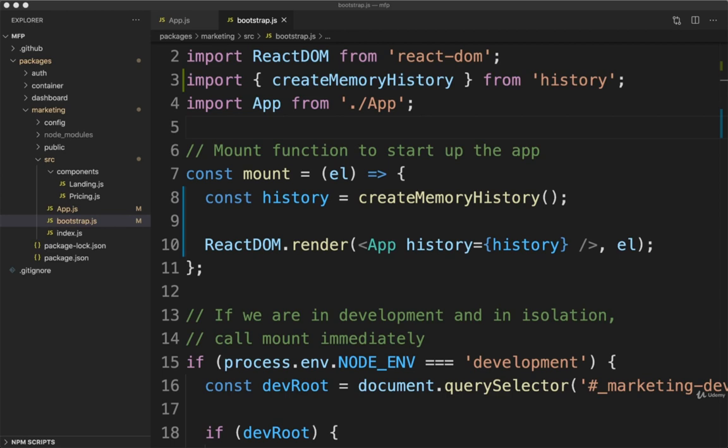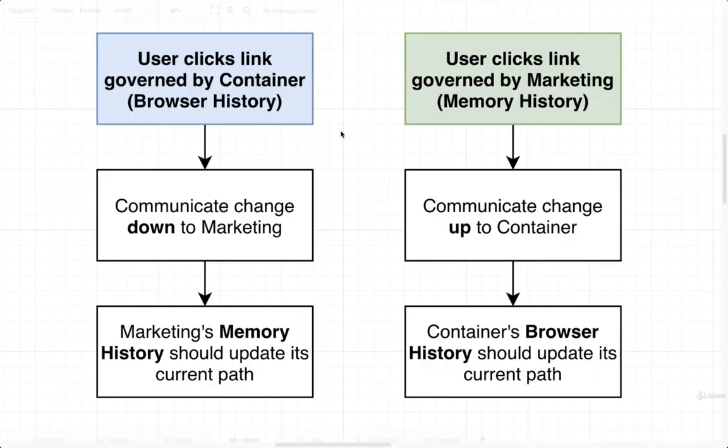The reason that we're doing another quick presentation lecture rather than writing out the code to sync these history objects is that we're going to very quickly start to tackle two very big topics inside of micro frontends. The first is all this navigation stuff. The second is we need to do some communication between marketing and container. Communication between services is definitely something that we need to consider. So let's first make sure it's super clear what we are trying to achieve.